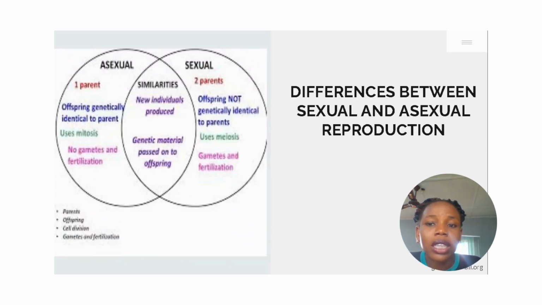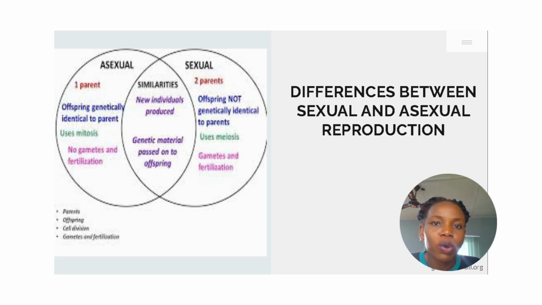Now, let us take a look at the differences that exist between asexual reproduction and sexual reproduction. In asexual reproduction, one parent is involved. One parent gives rise to new individuals, like two or four individuals. Just like in amoeba, we have one amoeba giving rise to two daughter cells. Some give rise to four daughter cells, like the hydra and the likes.